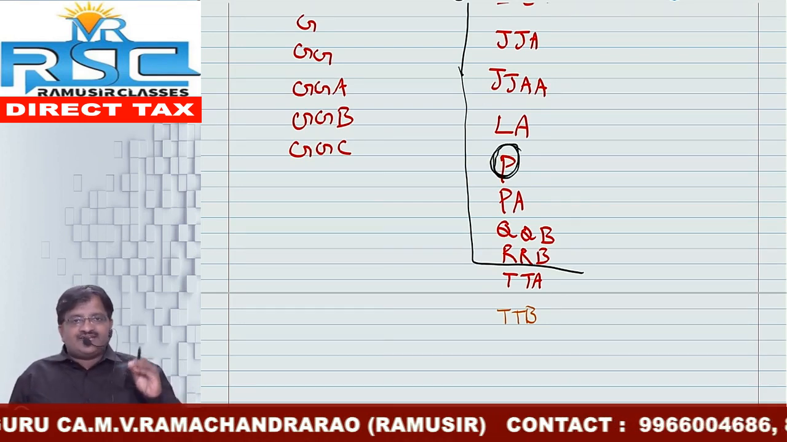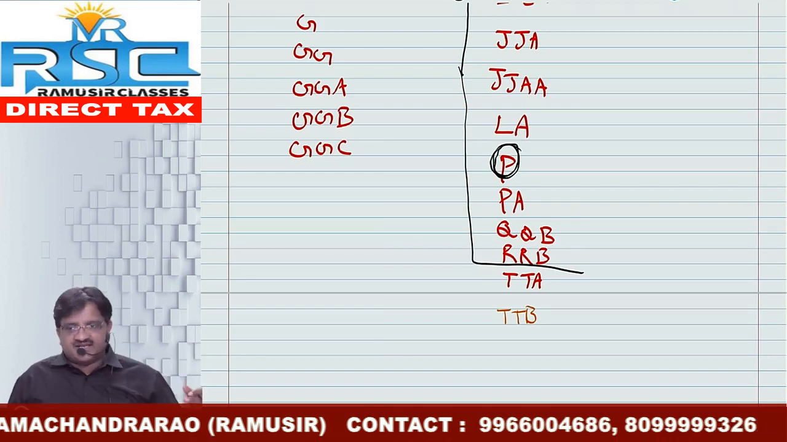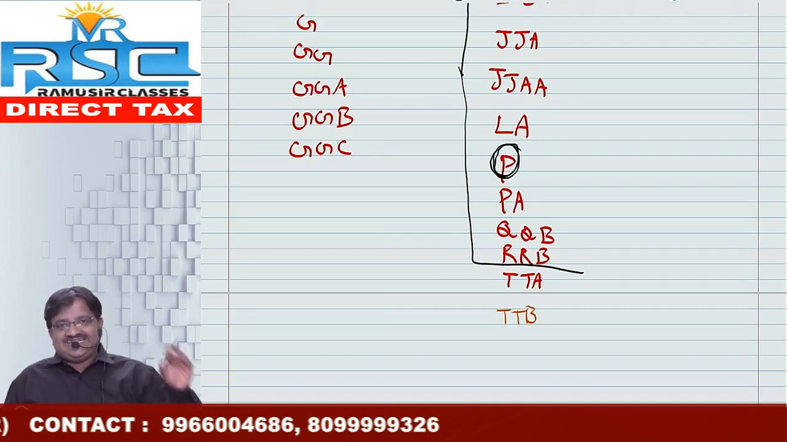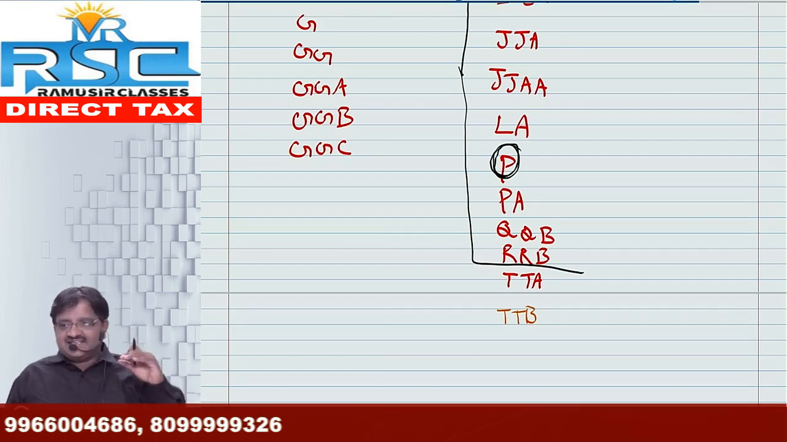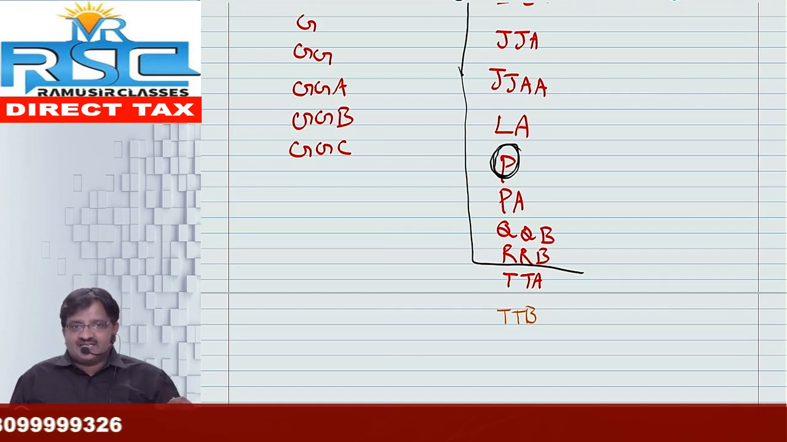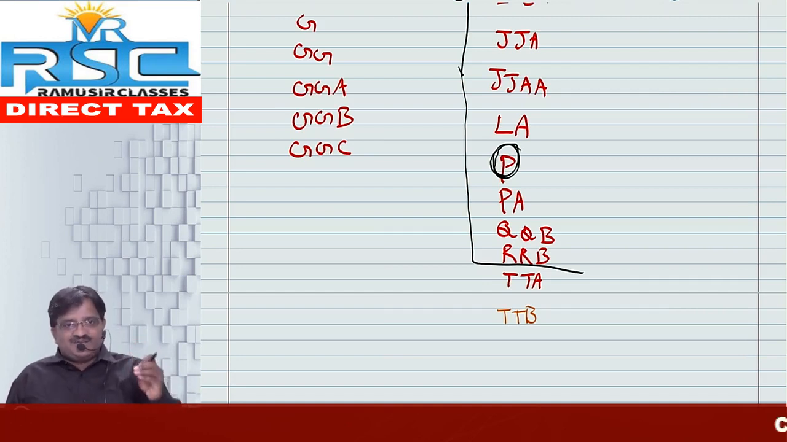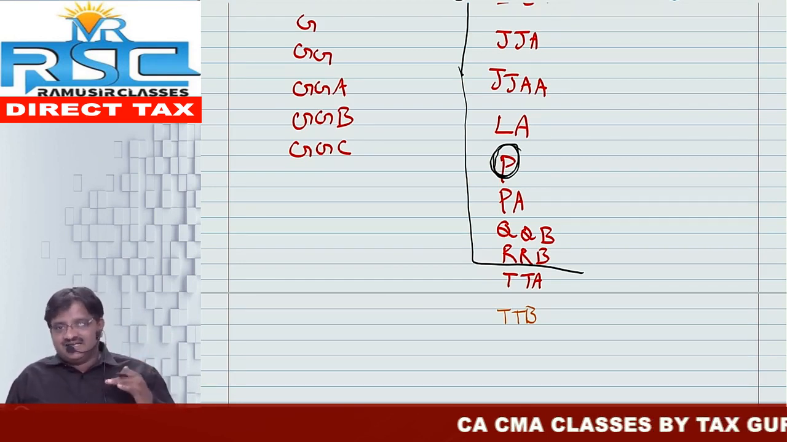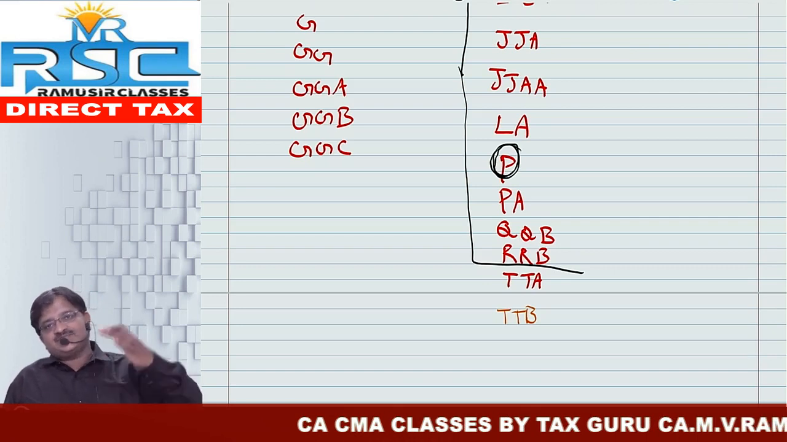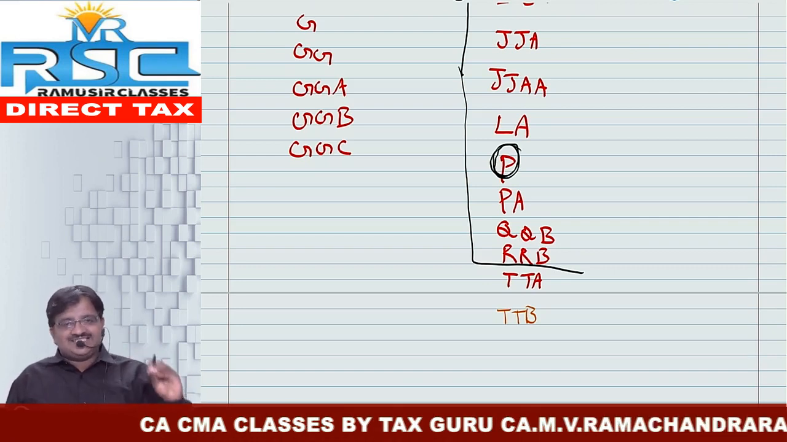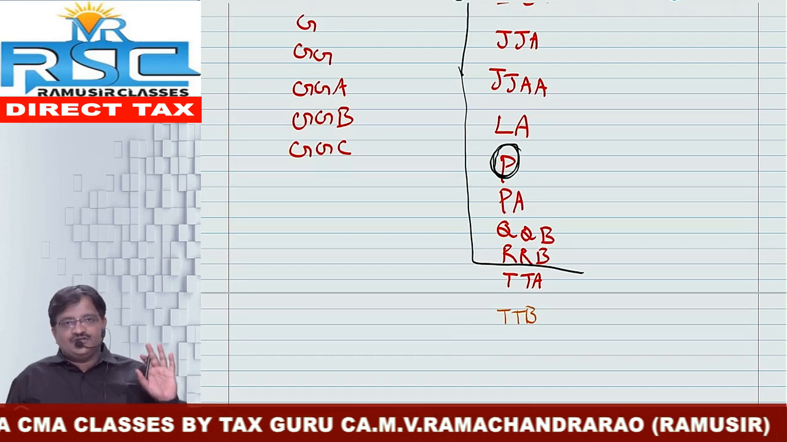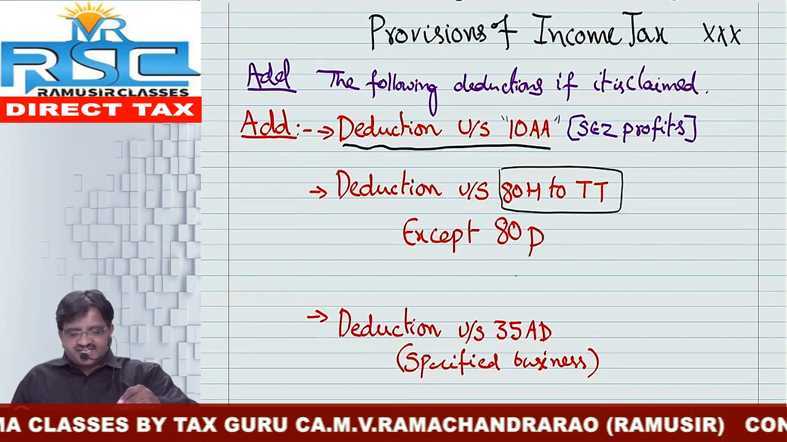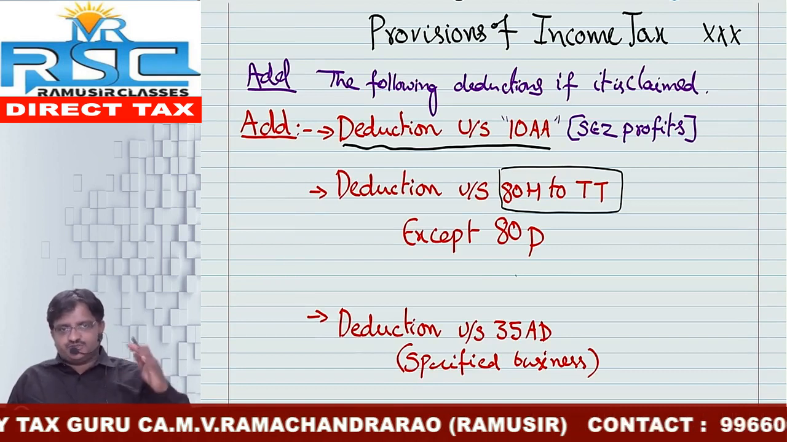So if you have taken deduction under section 10A, we should add it back. Same way, if you have taken income based deductions 80H to 80TT, the same should also be added back. For that purpose, 80IA, IB, IC, all the sections up to 80RRB, if you have claimed earlier, to that extent the deductions must be added back while computing adjusted total income. Okay, so see the provision. Deduction under section 10A, if you have claimed earlier, should be added back.